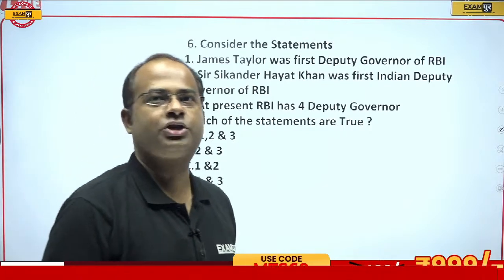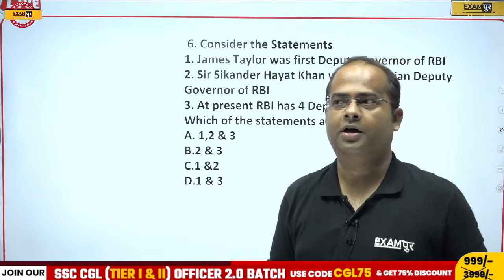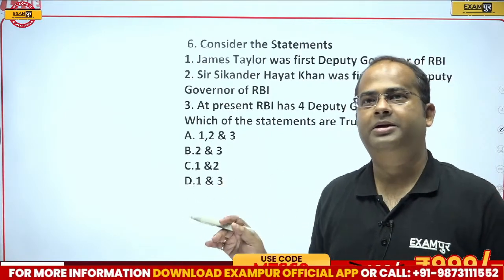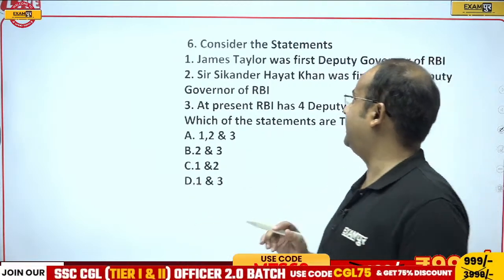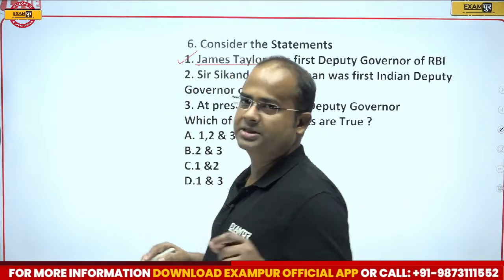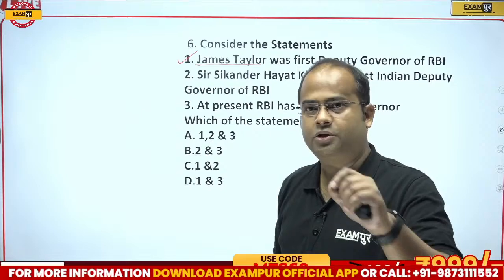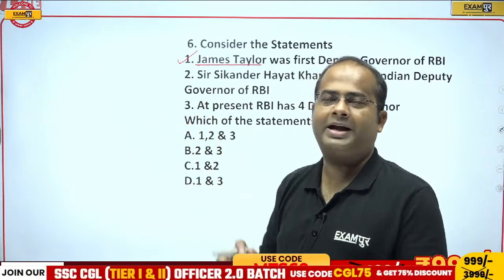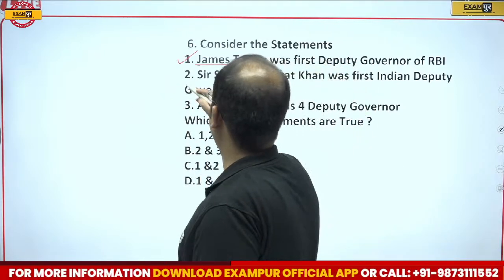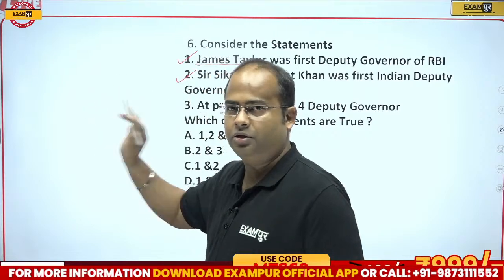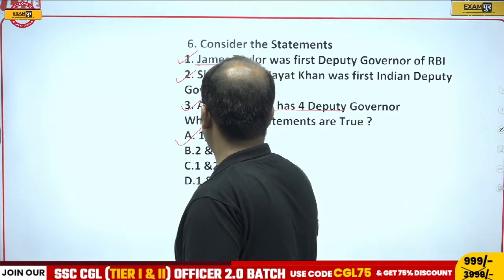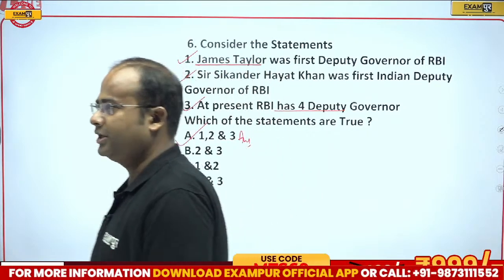So come to this question guys. James Taylor was the first deputy governor of RBI. Sikandar Hayat Khan was the first Indian deputy governor, and at present we have 4 deputy governors. My dear students, James Taylor was the first deputy governor of RBI. This is correct. When Sir Osborne Smith was governor, he was deputy governor, and when Osborne Smith resigned, he became the governor. Sir Sikandar Hayat Khan was the first Indian deputy governor. This is also correct. And at present we have 4 deputy governors. So all these 3 statements are correct. So correct answer will be option A.